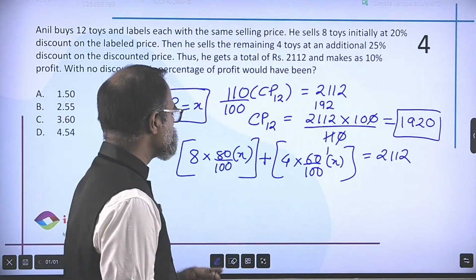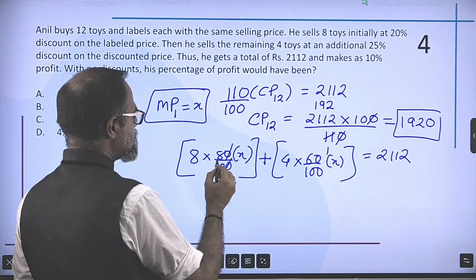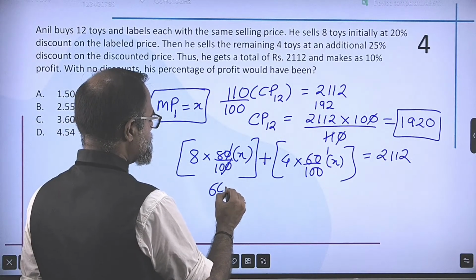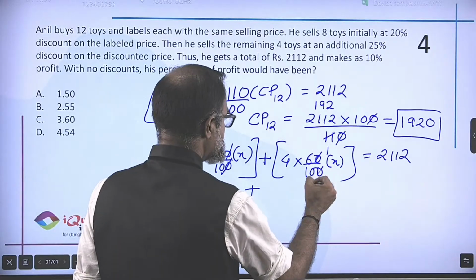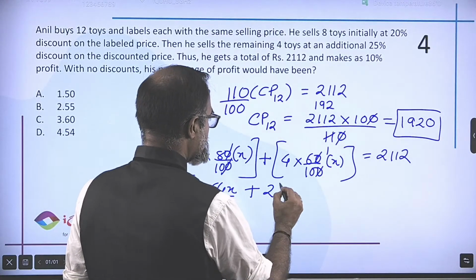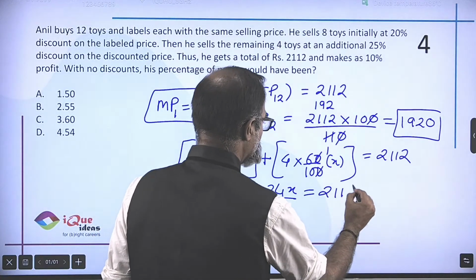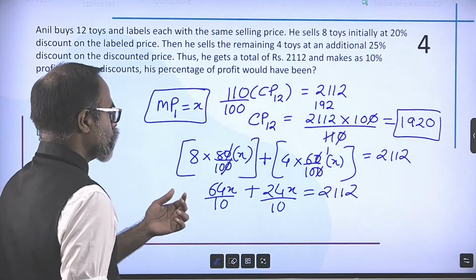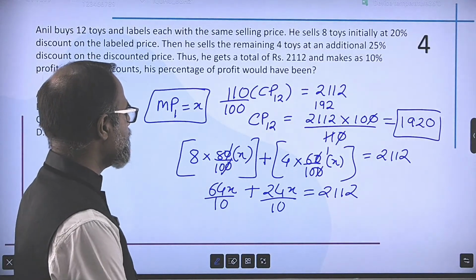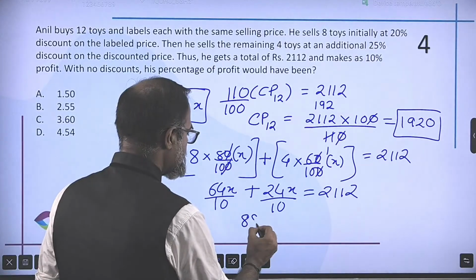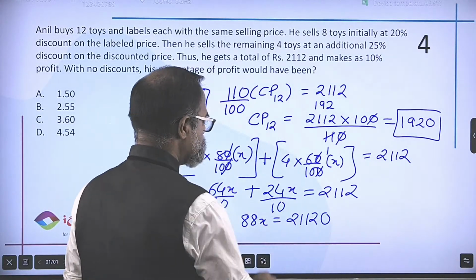So I need to simplify this. Okay. So the zeros get cancelled. So 8 8s are 64x by 10 plus again the zeros get cancelled. 4 6s are 24x by 10 is equal to 2112. So 64x plus 24x, 64 plus 24, 88x is equal to 2112 and an additional 0.